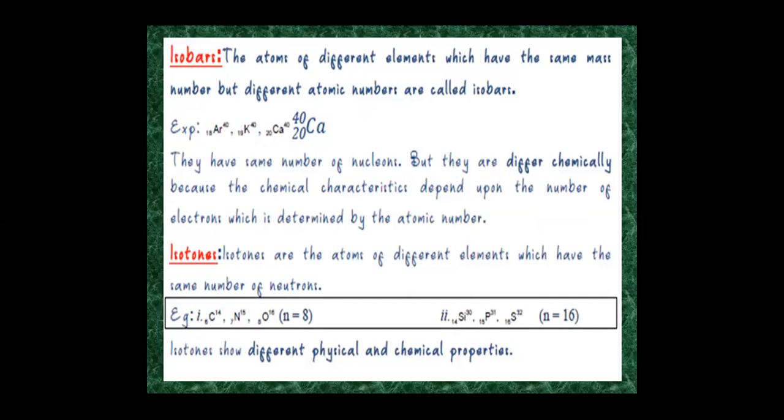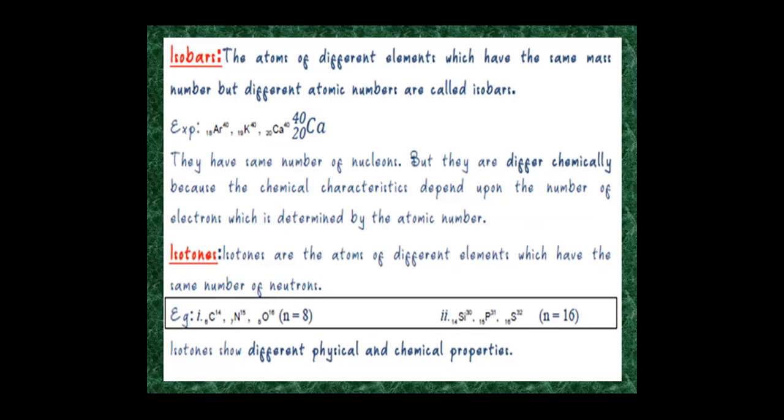So these isobars have the same number of nucleons, but they differ chemically. This is because chemical characteristics depend upon the number of electrons, which is determined by the atomic number.